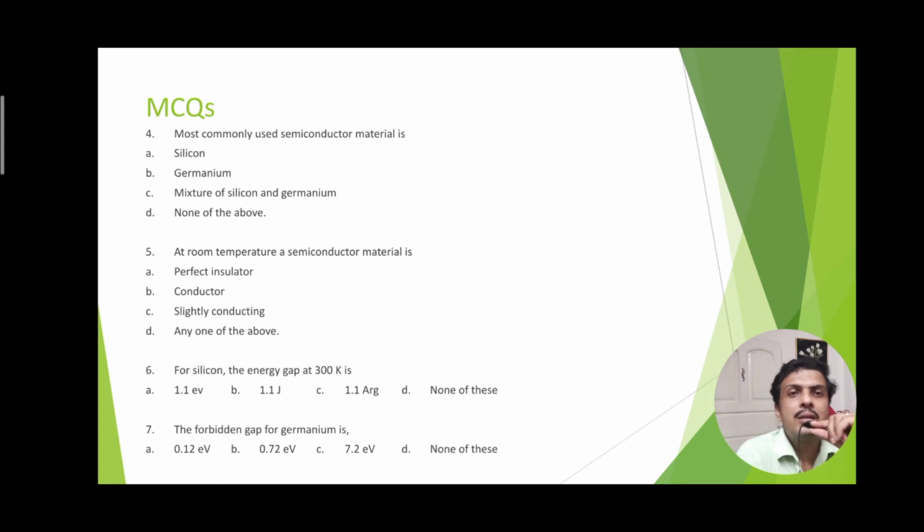Next question: the most commonly used semiconductor material is silicon, germanium, a mixture of germanium and silicon, or none of these. Silicon is the best choice because at room temperature the number of free electrons is sufficient to show conductivity.